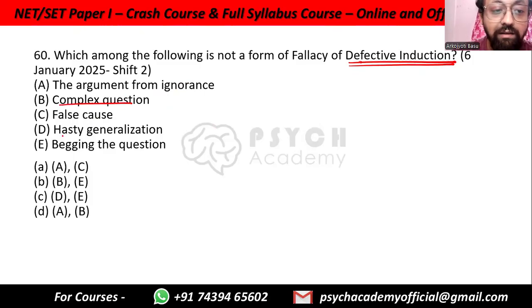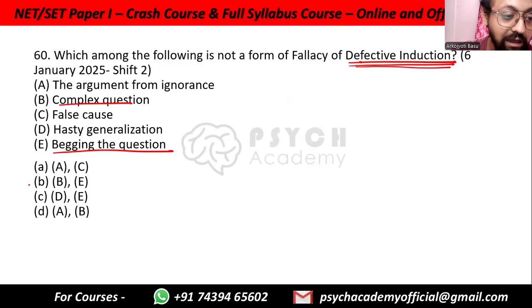Complex question and begging the question should be the case here, because complex question assumes, for example, "Have you stopped cheating?" It already assumes that you used to cheat. Similarly, begging the question, that no cheater can ever be a good person in later life, already assumes that no cheater can ever change. So since the assumptions are already accepted without any verification, these are fallacies of defective induction. The information present has not been verified properly.